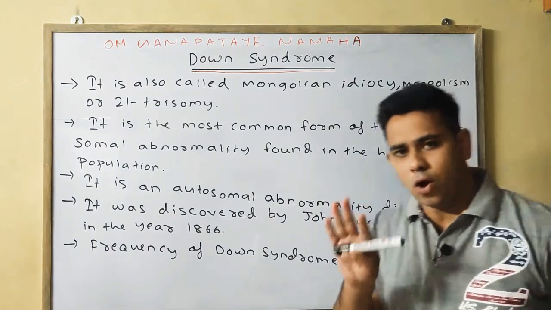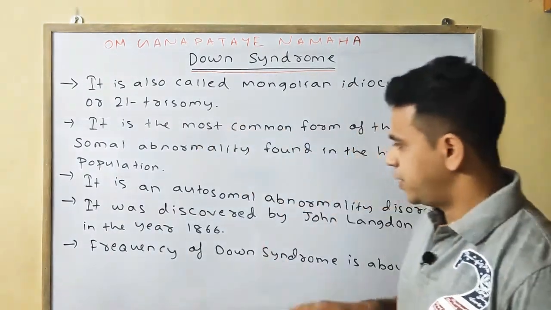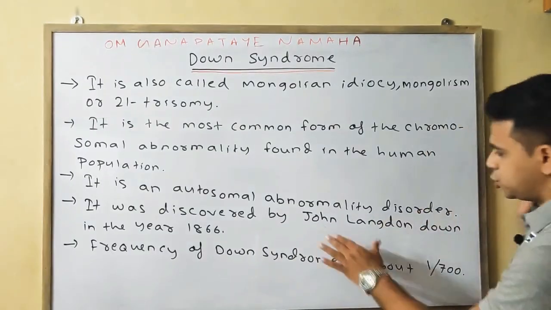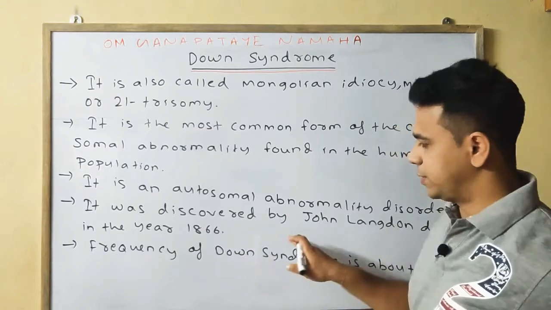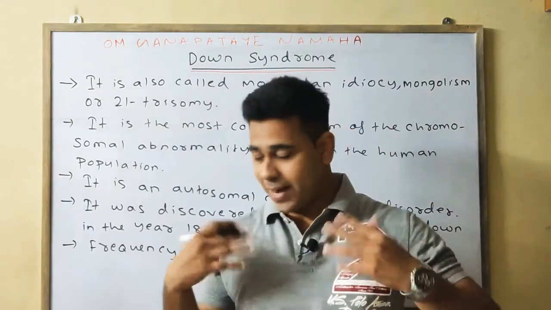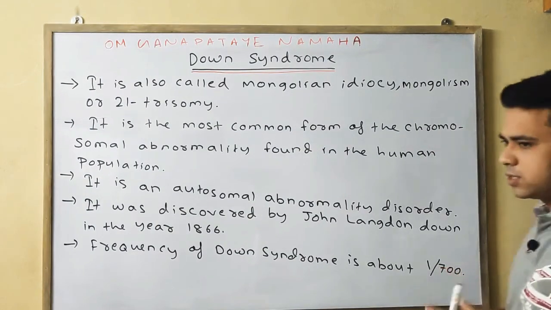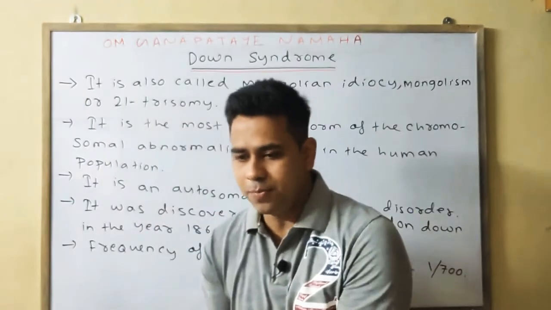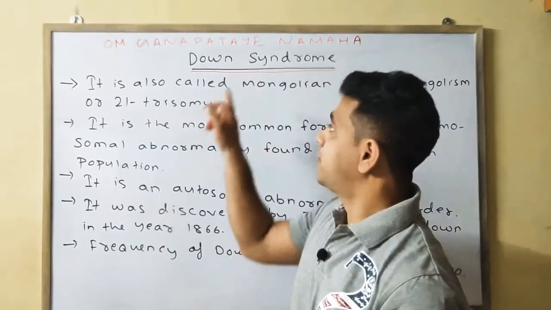Third, it is an autosomal abnormality disorder. Next point, it was discovered by John Langdon Down in the year 1866. Please note down, it might come in your objective questions. Lastly, what is the frequency? Means in a population of how many persons one can get infected by Down syndrome.